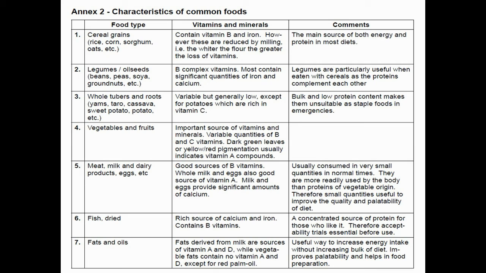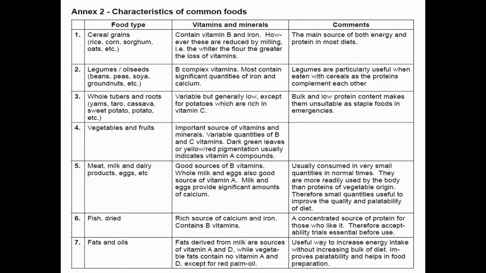And then we can look into whole tubers and roots. Tubers and roots means yams, taro, cassava, sweet potato, etc. The vitamins and minerals will be variable but generally low, but except potatoes, they are rich in vitamin C. The sweet potato, cassava, yams, taro will be rich in vitamin C. So if you're consuming the bulk and low protein content, that makes them unsuitable as staple foods in emergencies. So what happens to vegetables and fruits?